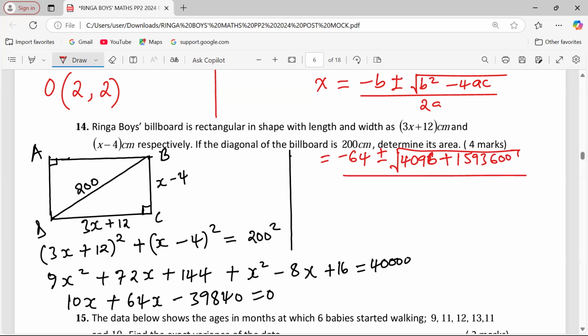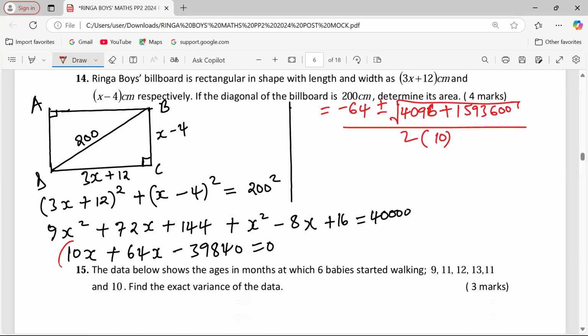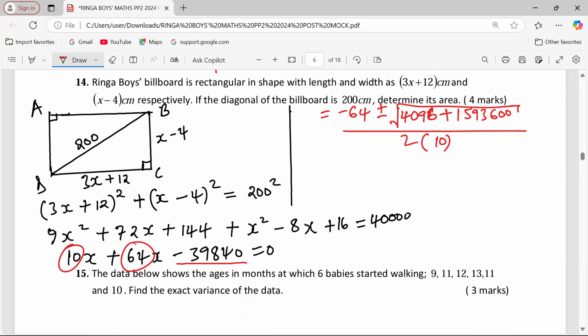Then divided by 2 multiplied by the value of a, which is 10. So when we talk about a, we mean 10. When we talk about b, 64. When we talk about c, the whole of this constant together with the sign behind it.